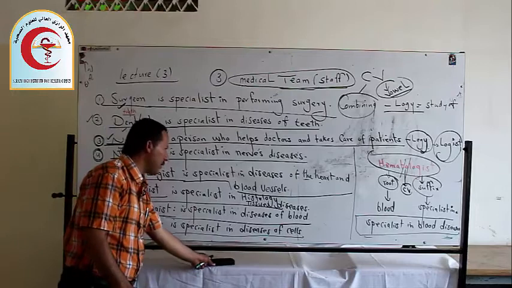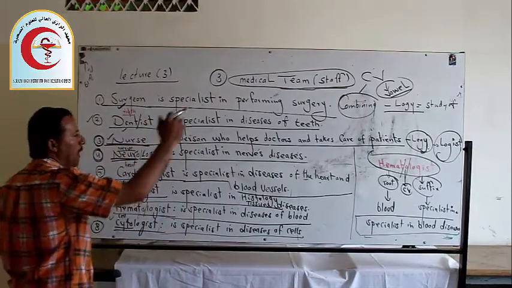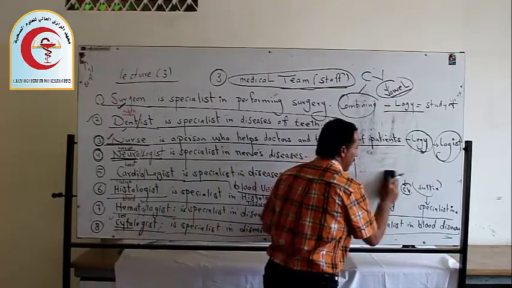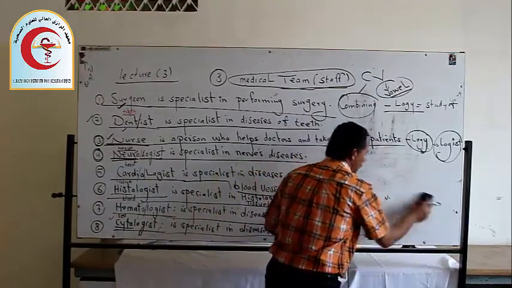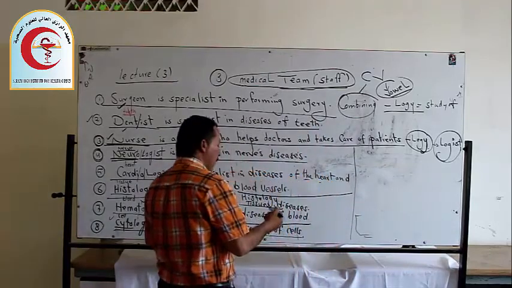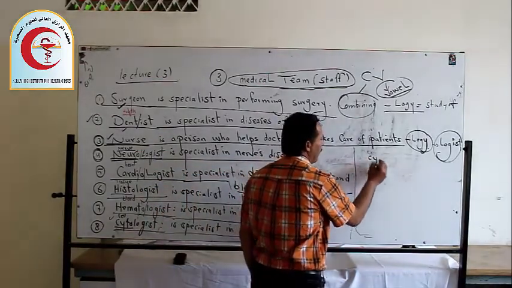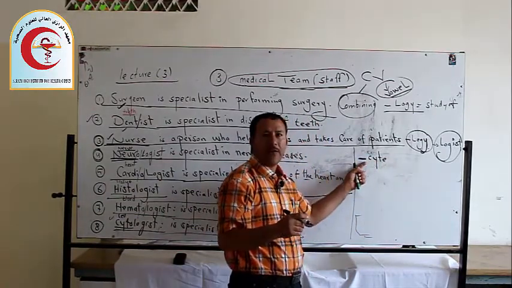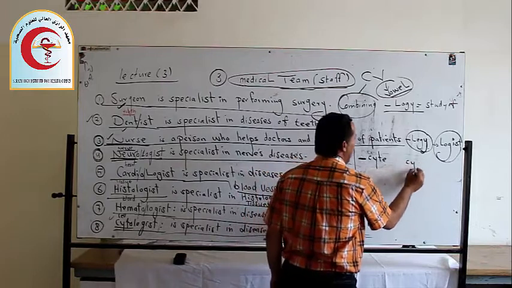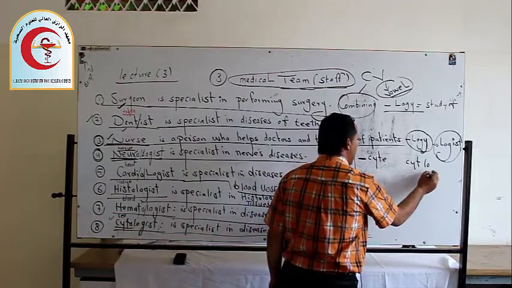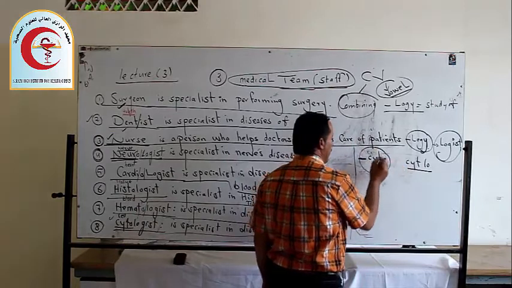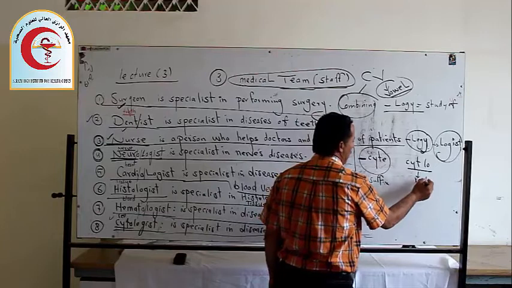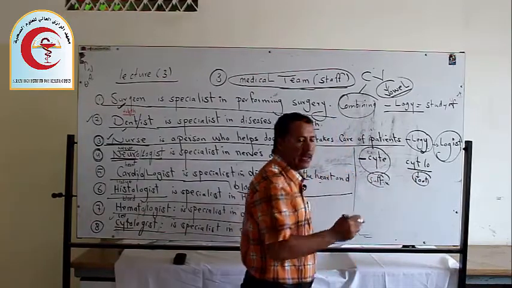When you analyze this term, follow the same way, the structure and the meaning. Look inside the term for what the parts are. For example, as I told you before, cyt. Here we have logist after it, and this is a suffix. But when you have cyto, this is a root. There is a difference here in structure.